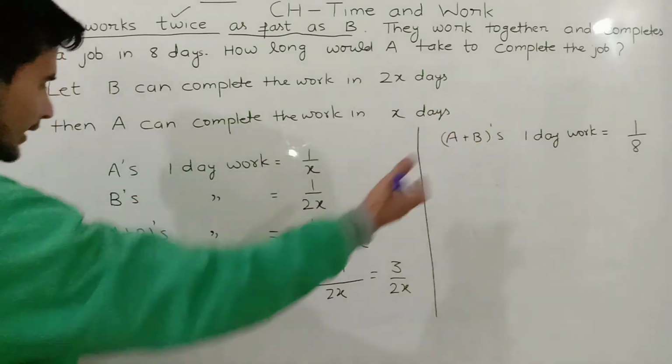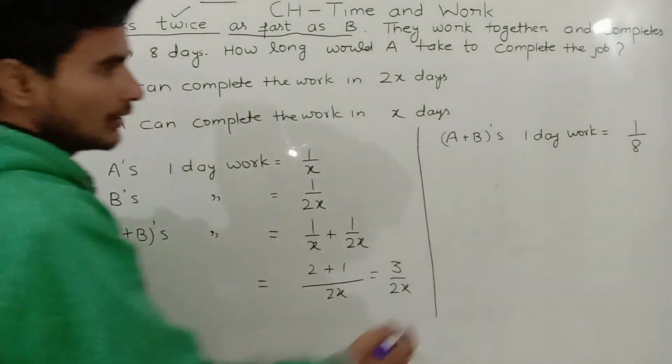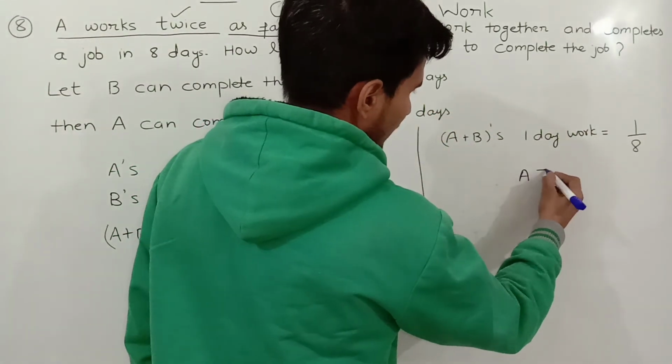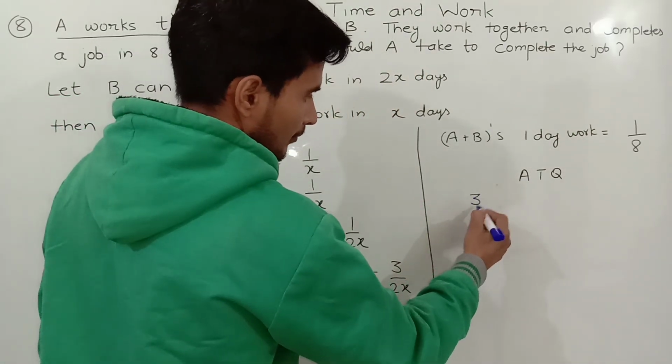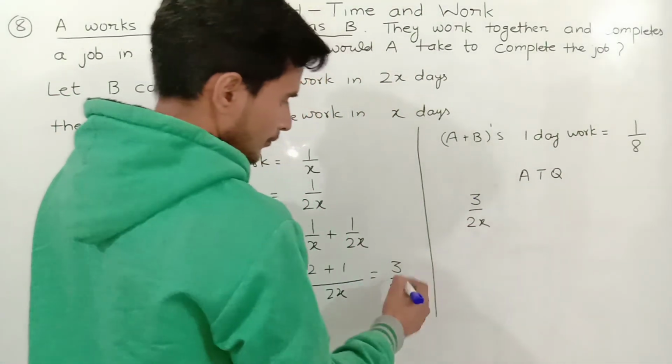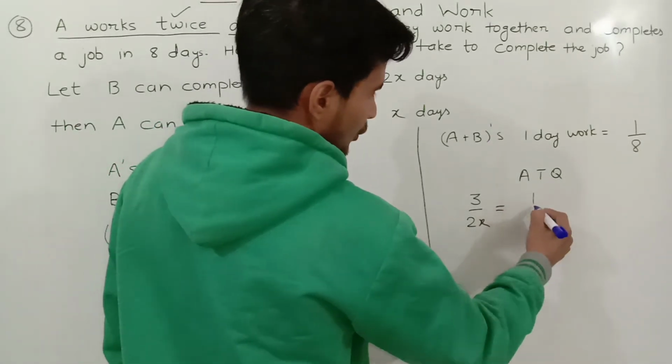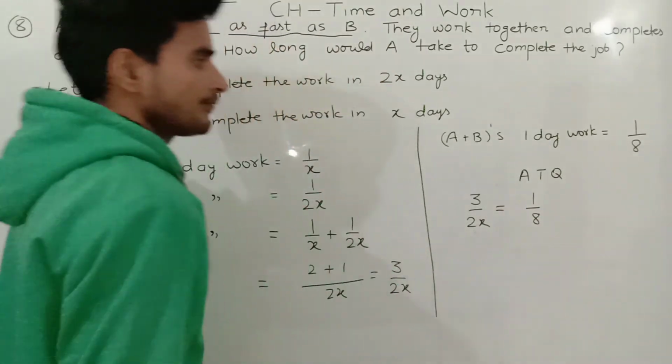After that you can say according to the question, both will be equal. 3 by 2x equals 1 by 8.